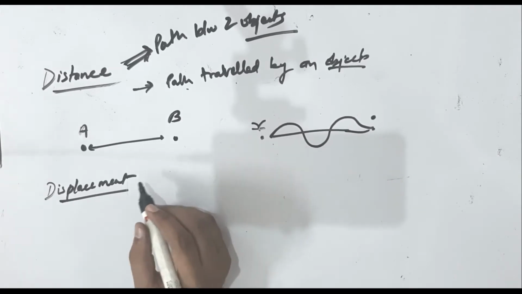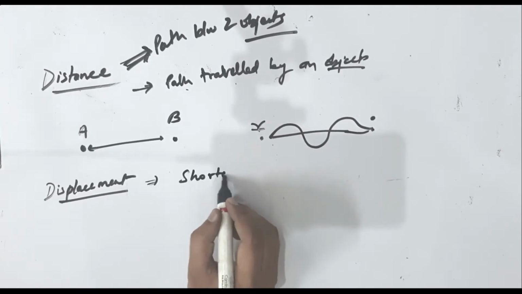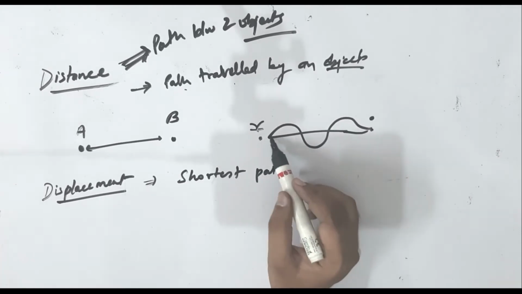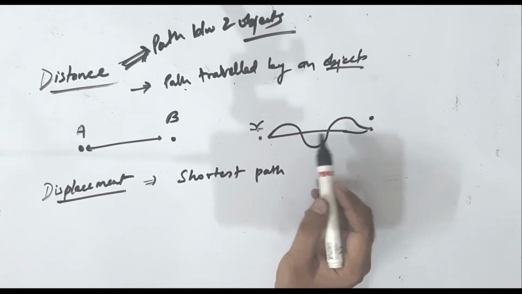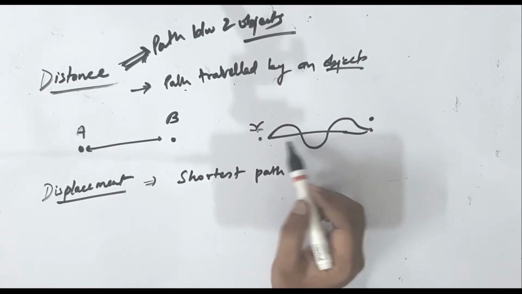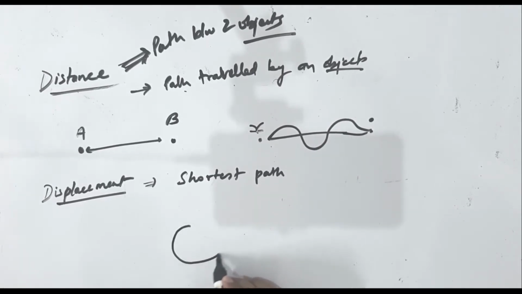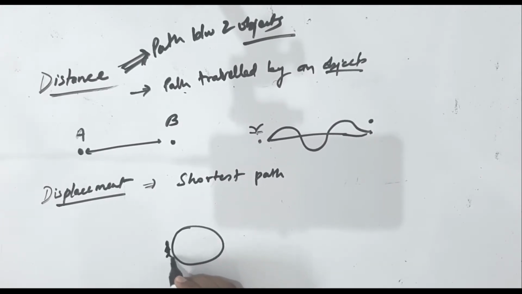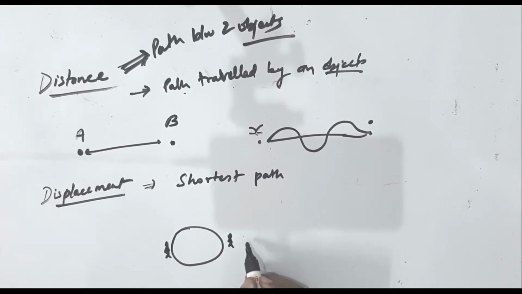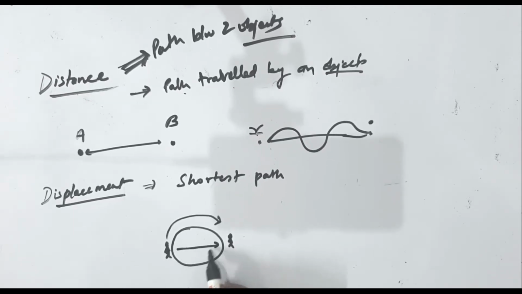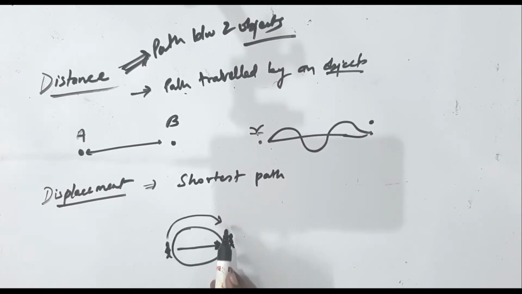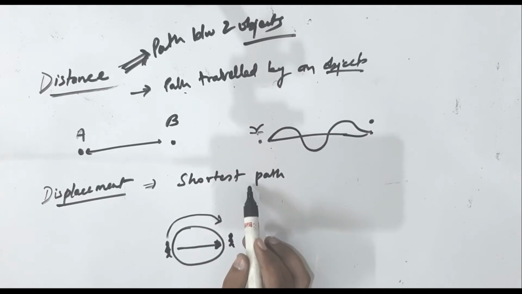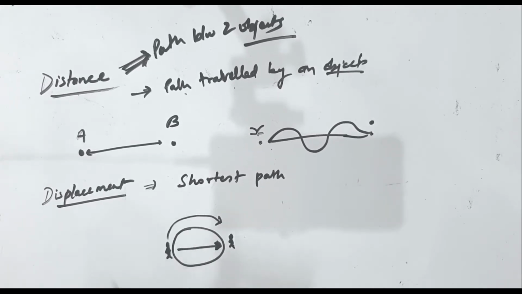So what is displacement? Displacement is the shortest path. You can see this bird can go directly, or this bird can go from here. So the shortest will be directly. This is known as displacement. Here we have some park, you are standing here and your friend is standing here and you want to meet your friend. What can you do? You can go around the park, or you can directly go through the park to meet your friend. So there are two ways, directly or around. The shortest path in these two will be called displacement.